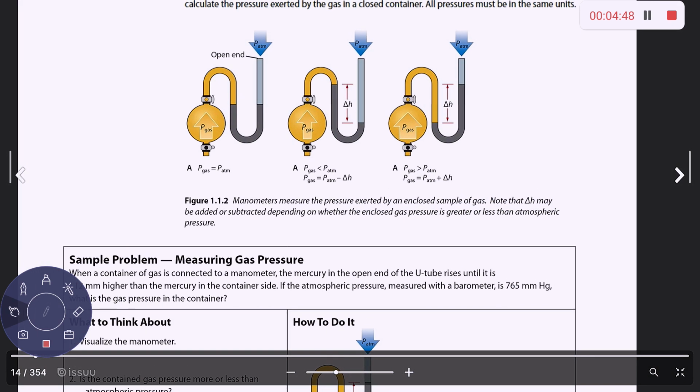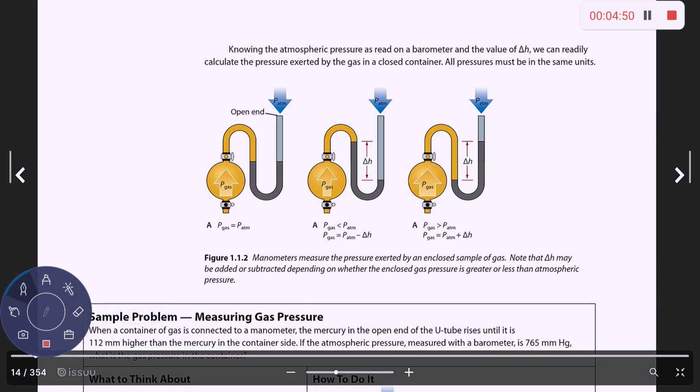What's useful about a manometer is that the atmospheric pressure is pressing down on the open end of the U-tube that's attached to this container, and we can use that to help us determine the pressure of the gas that's in the enclosed container.